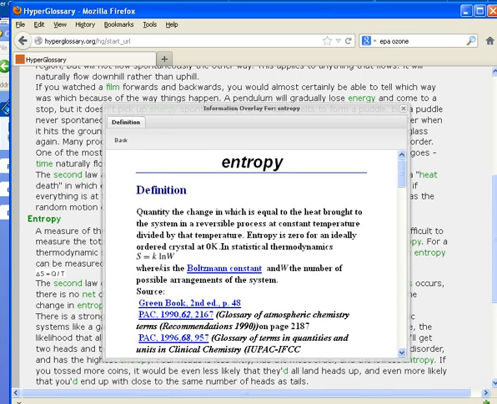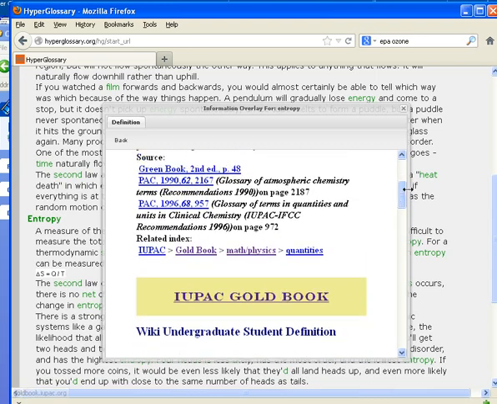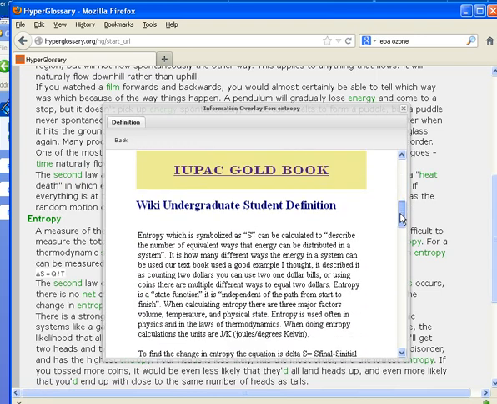Well, that is a very good definition if you're a chemist, and IUPAC definitions are meant for chemists. But S equals K ln of W isn't going to help the average citizen. So this is your canonical glossary, which is an authoritative glossary, and it can't be edited. But below this, we also have a link to the actual source. Below this, we can have a wiki definition, okay?